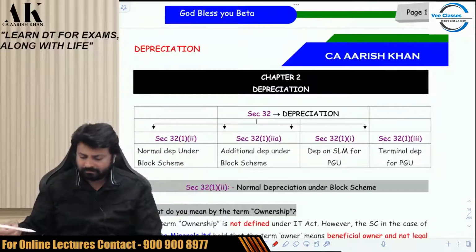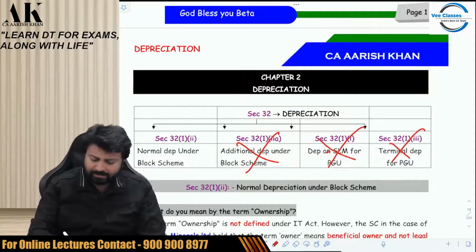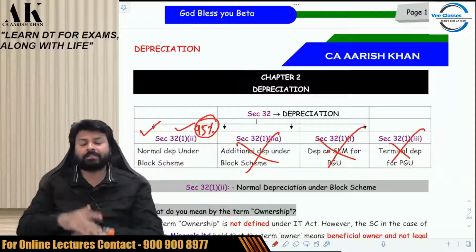Now, I'm not interested in these three as of now. I'm interested in the first one as of now. 95% of my discussion will be on this first one only.